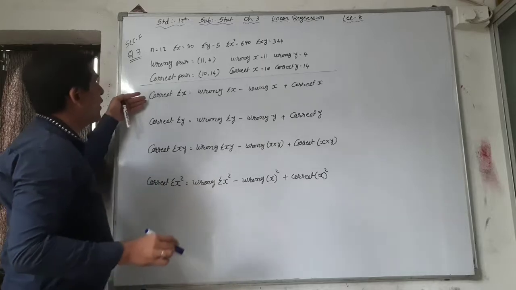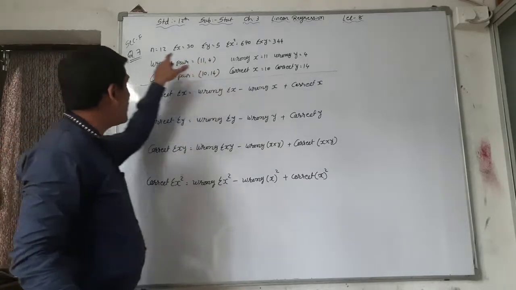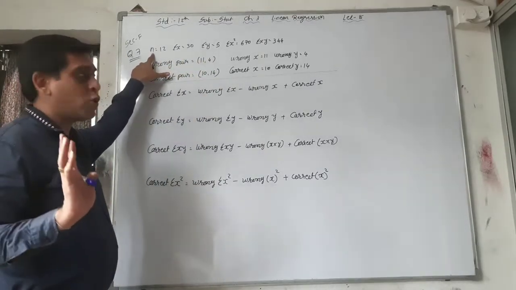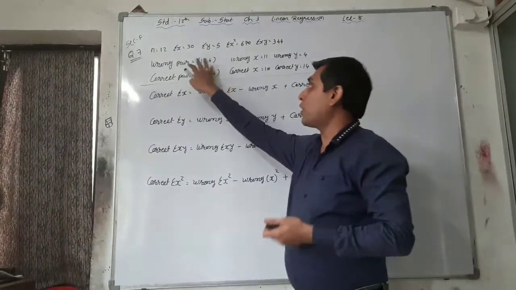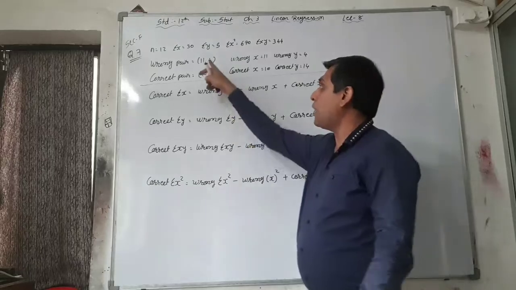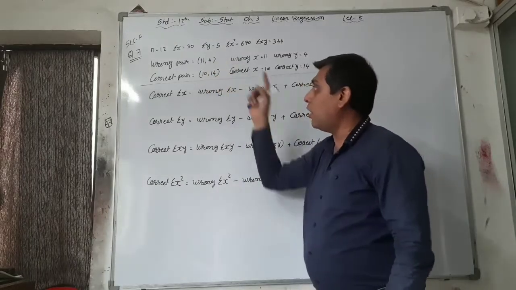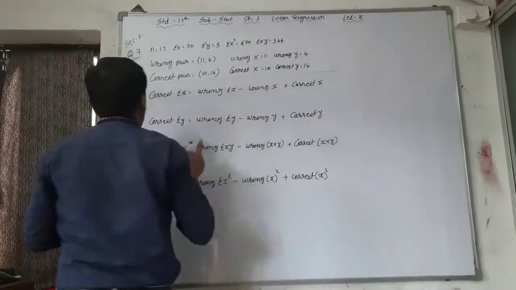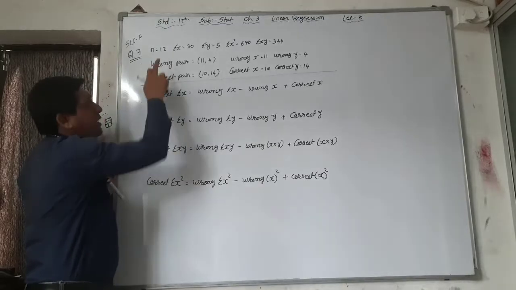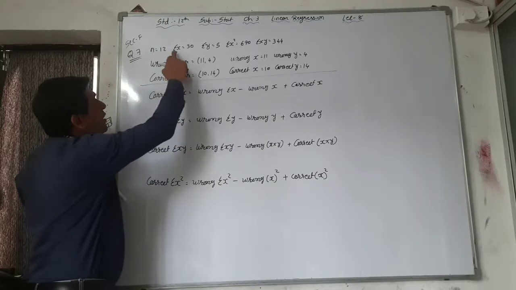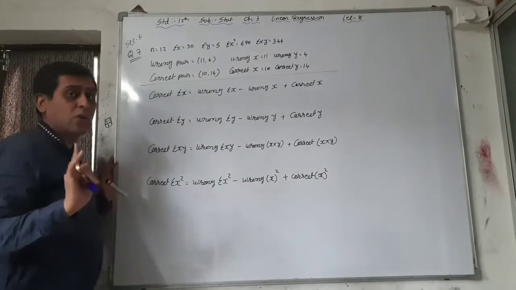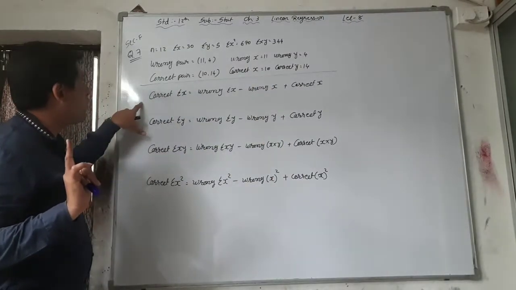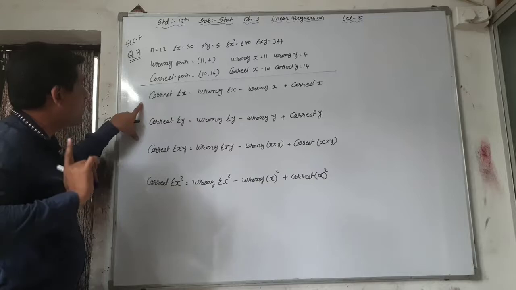Now first of all we have to find out all these wrong values. See, n is okay. n is 12, correct pair. Correct pair means the pair is okay, n is okay. So one pair is wrong and one pair is correct. So n is okay, n is equal to 12. But sigma x, sigma y, sigma x square and sigma xy, four values are wrong. So first of all you have to find out the correct value of sigma x.